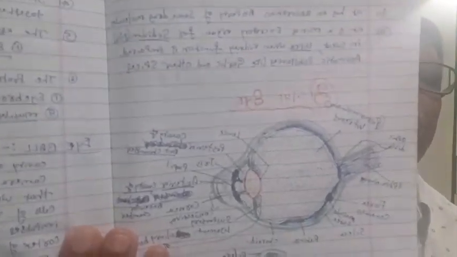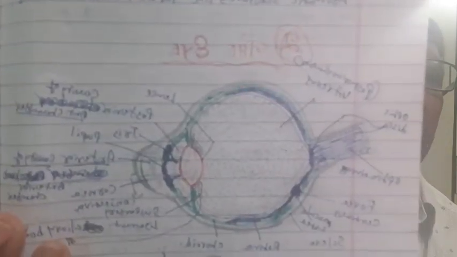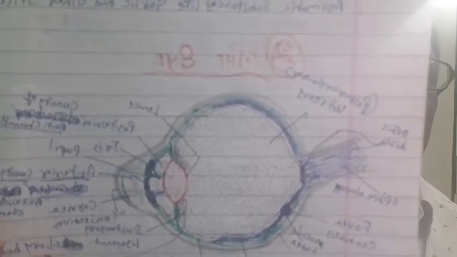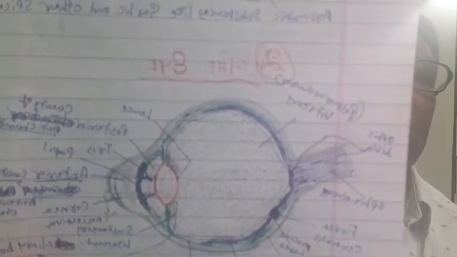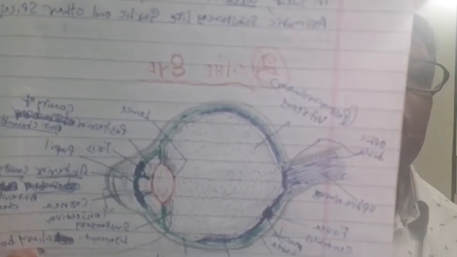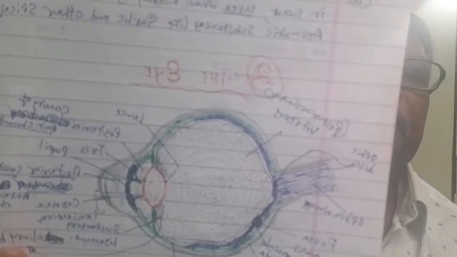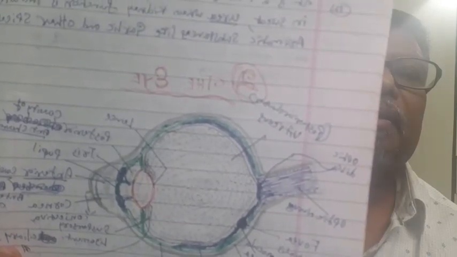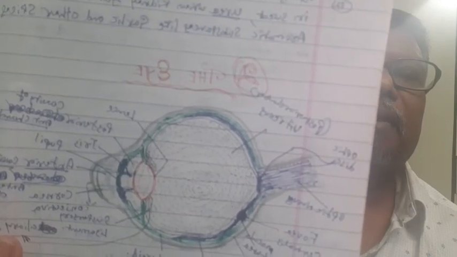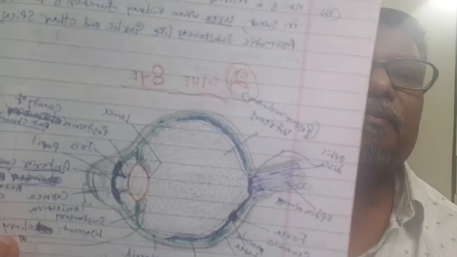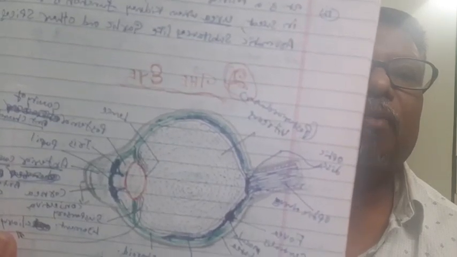Then coming to the second one, that is the eye. The figure of the eye I have given in the notes very clearly. You can see here the clear picture of an eye. The eye is surrounded by 3 layers, and the front portion has the lens, and the innermost layer of the eye contains the cornea, which absorbs the light rays. Then it will be sent by the optic nerves.